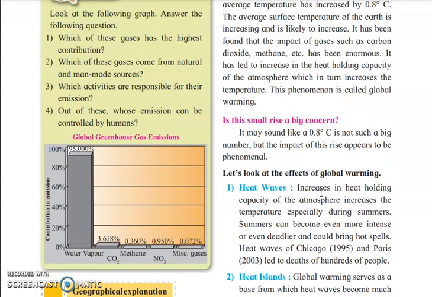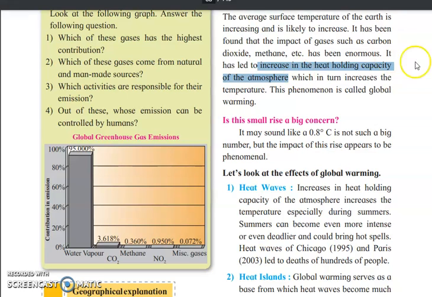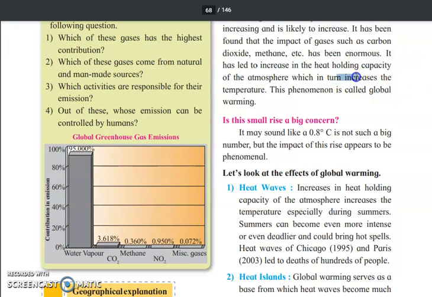In global warming, the heat holding capacity of the atmosphere is increased, meaning the air on the earth can hold heat in tremendous amounts. Because of that, the temperature gets hotter, and this is called global warming.